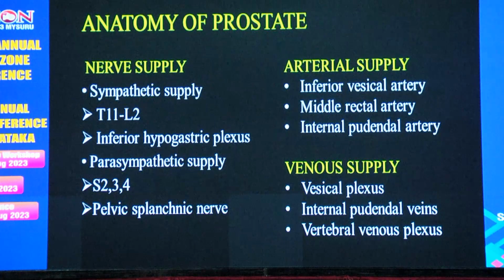Coming to the nerve supply, sympathetic supply is from T11 to L2 through the inferior hypogastric plexus, and the parasympathetic supply is from S2 to S4 through the pelvic splanchnic nerves. Arterial supply is by the inferior vesical artery, middle rectal artery, and internal pudendal artery. Venous drainage is by the vesical plexus, internal pudendal veins, and vertebral venous plexus.